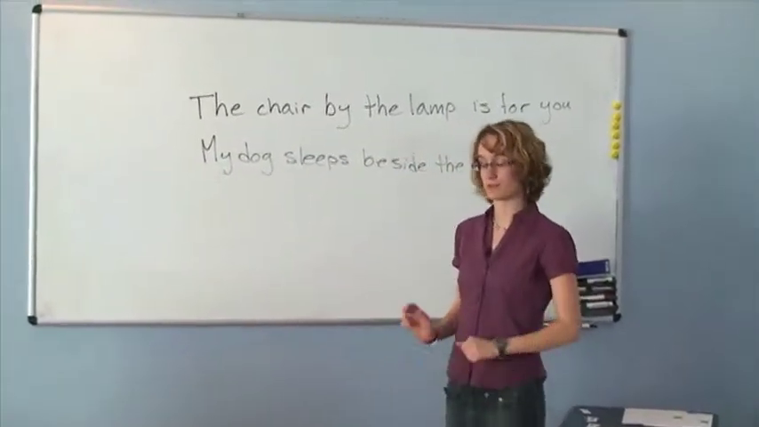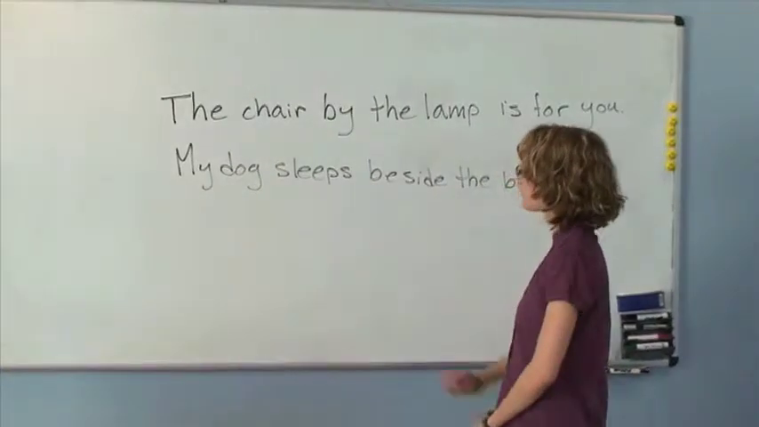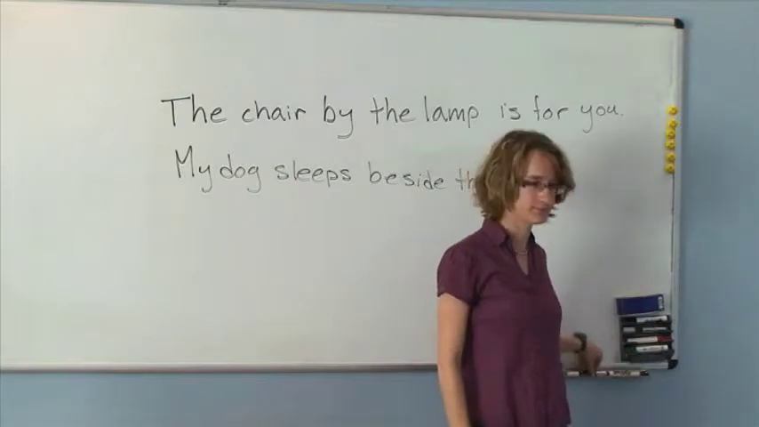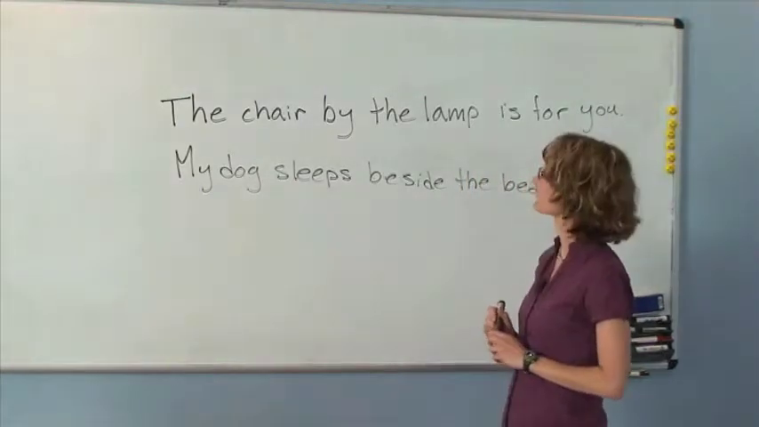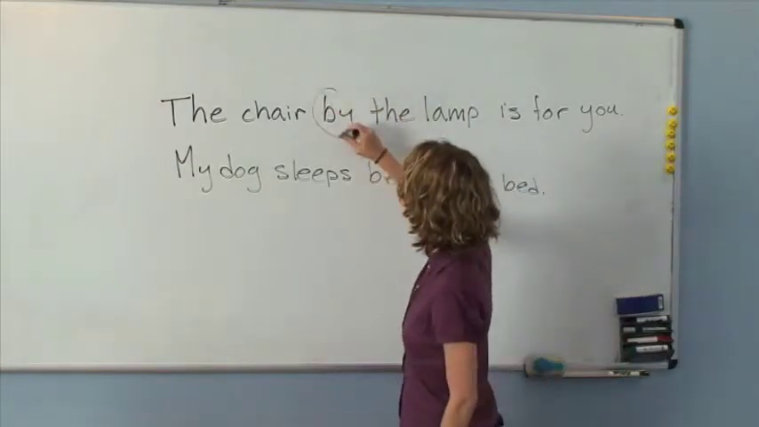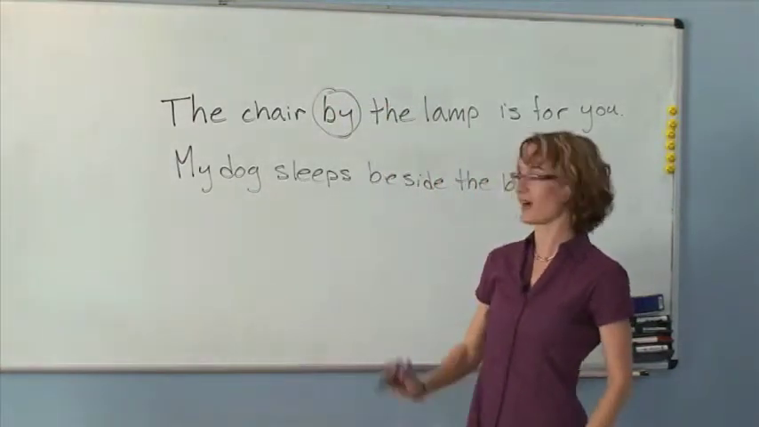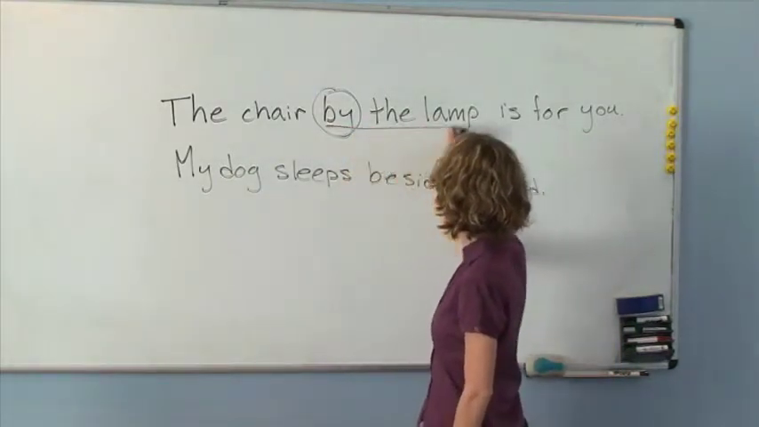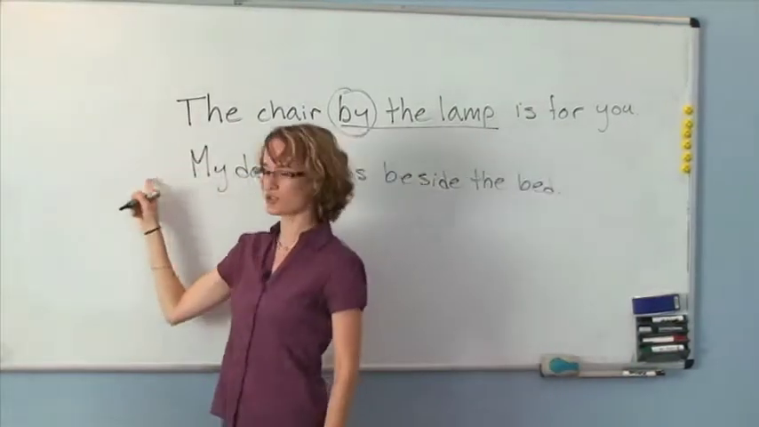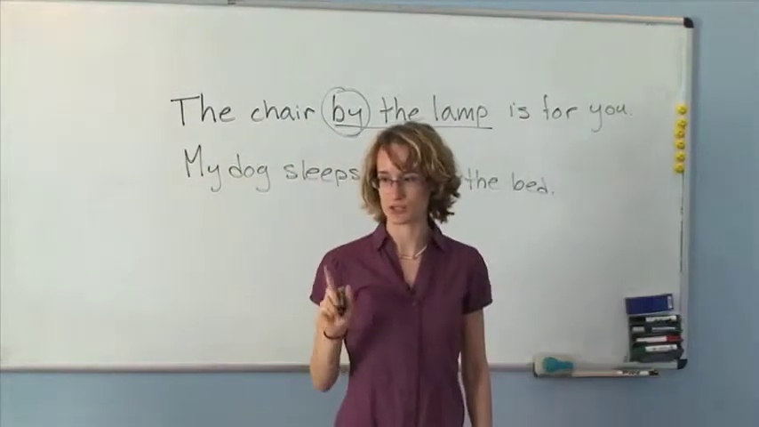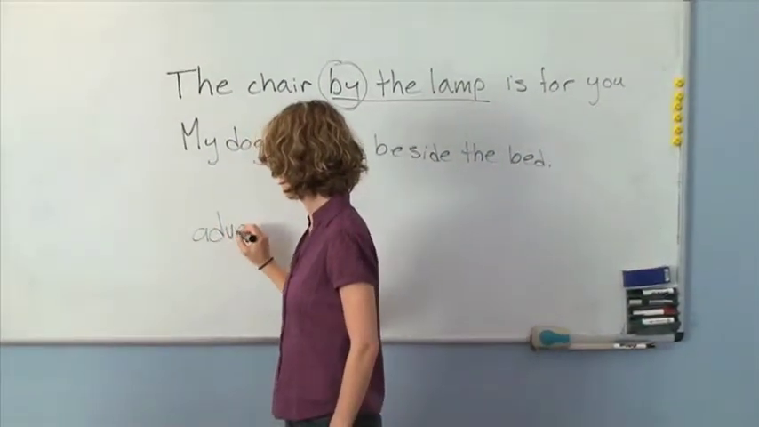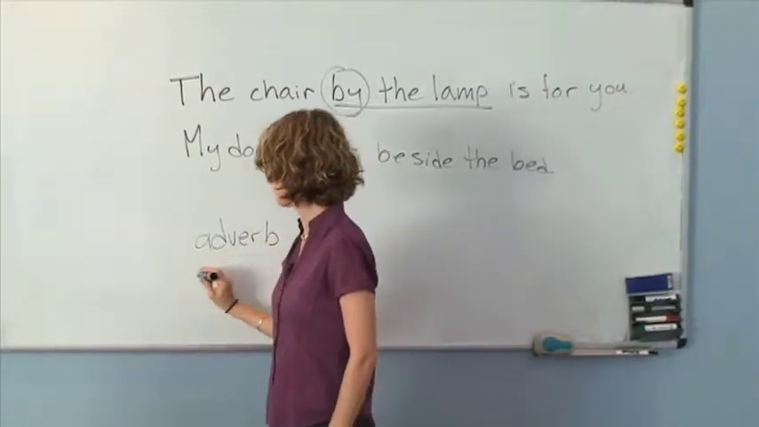So, we're going to review the last lesson. So, first of all, in this sentence, which is the preposition? What is the preposition? By. Yes. Very good. By. And what is the by the lamp? Oh, I barely had to say it. By the lamp. So, what are two different ways that prepositions can be used? Adverb. And adjective. Very good.